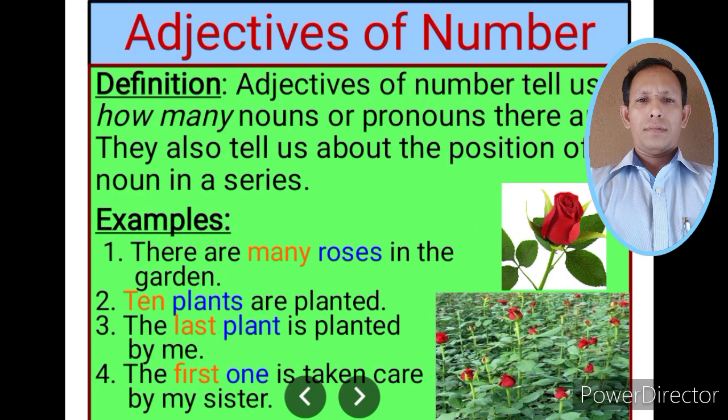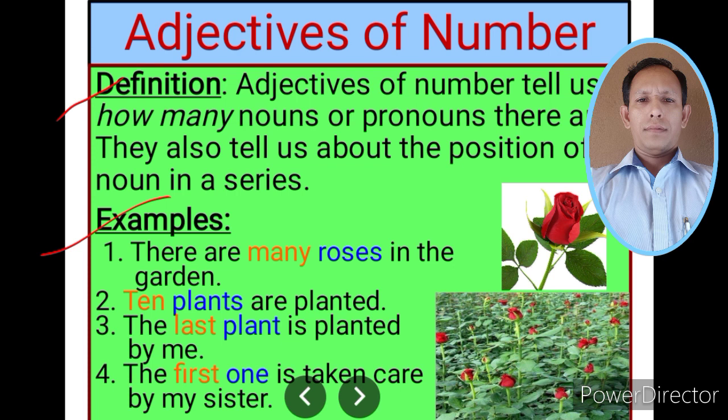Next, we have the adjectives of number. Let us see the definition. Adjectives of number tell us how many nouns or pronouns there are. Remember the words: how many nouns or pronouns are there. They also tell us about the position of a noun in a series. I must explain. Let us see in the example.